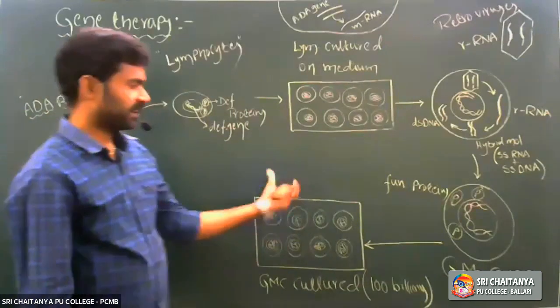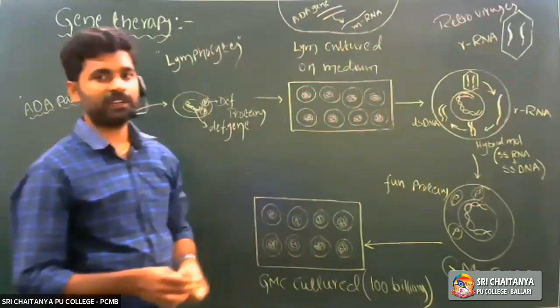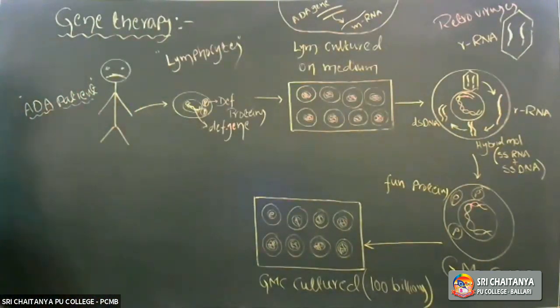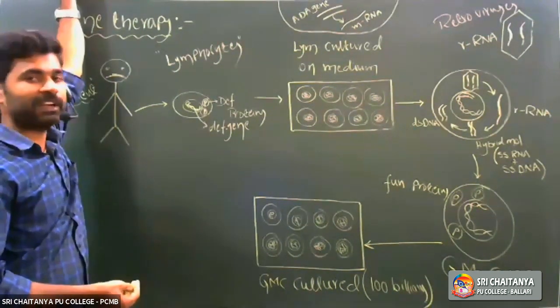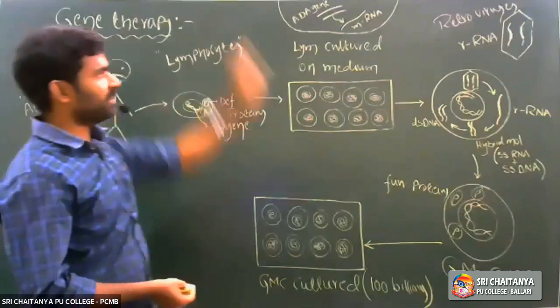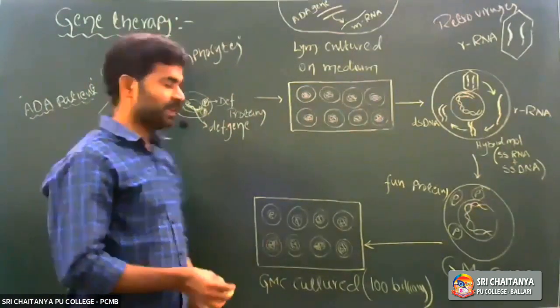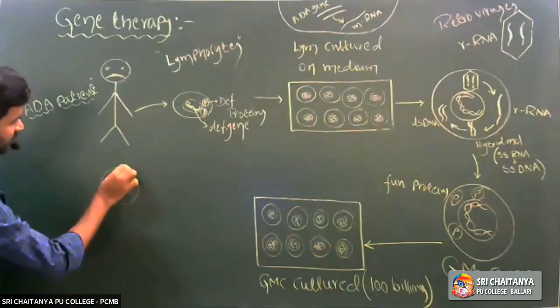So those cells contain the ADA gene, the required or desirable genetic material. That 100 billions of genetically modified cells produce the desired proteins like the ADA enzyme. That enzyme is again introduced into the ADA patient now.